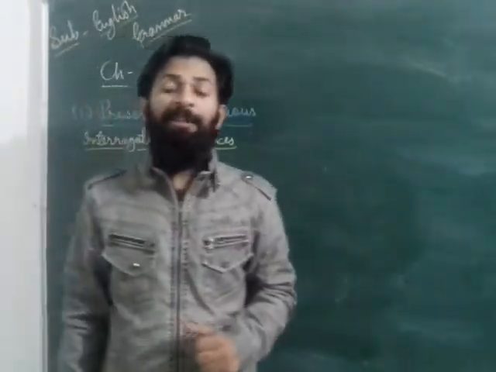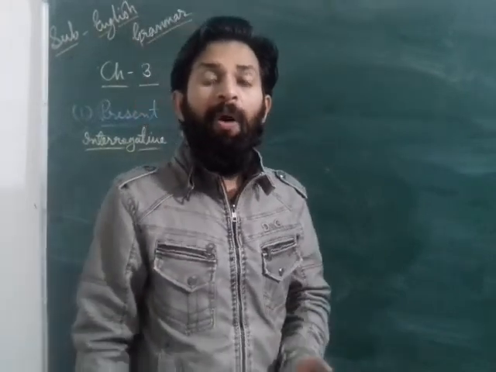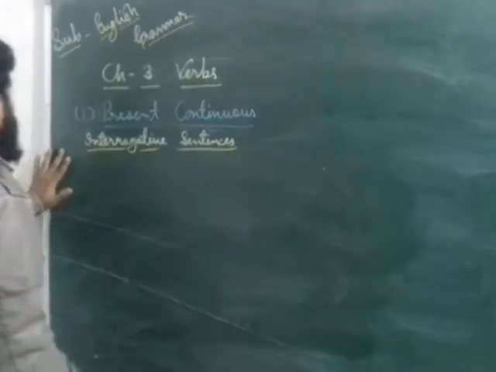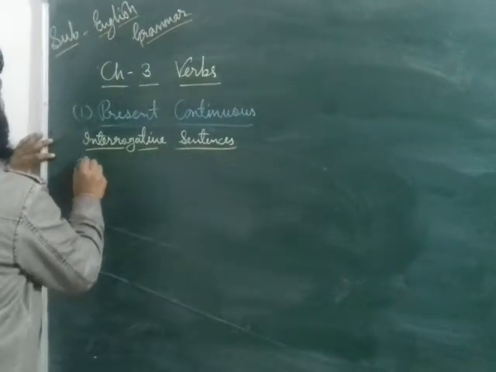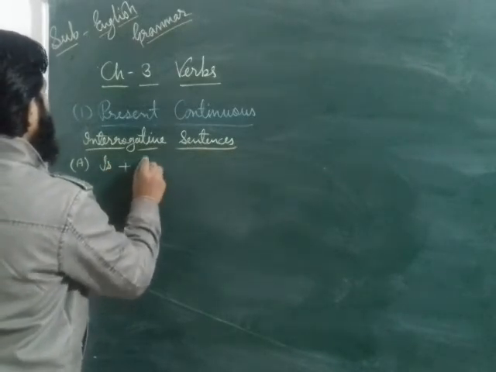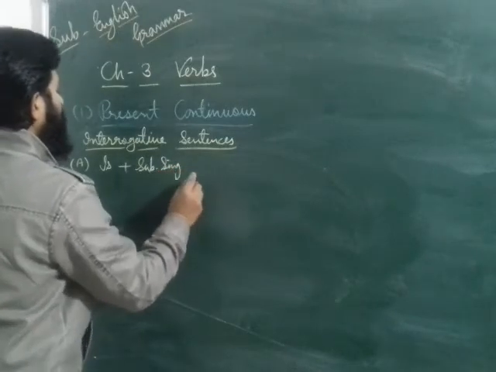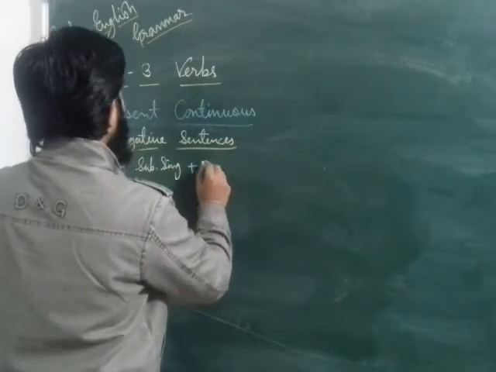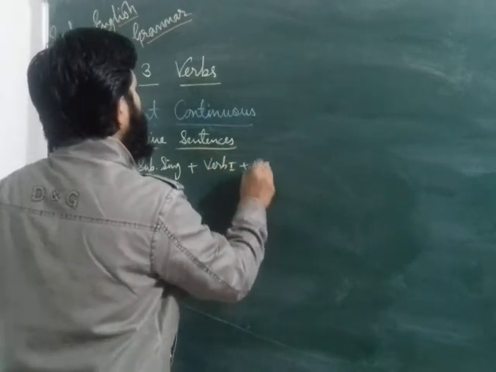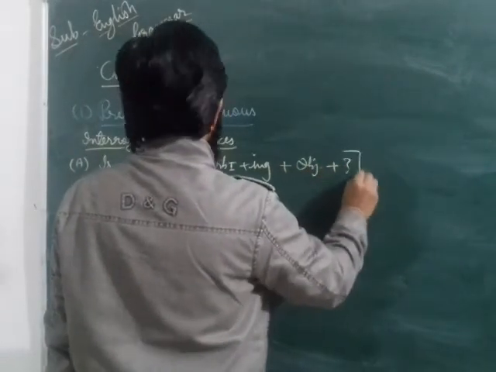Dear students, now we will discuss interrogative sentences, how to write interrogative sentences, what the formulas of interrogative sentences are for singular, plural and I. At first we will discuss the singular subject. If the subject is singular, then you have to write is plus subject singular, verb ing form, plus object plus question mark.